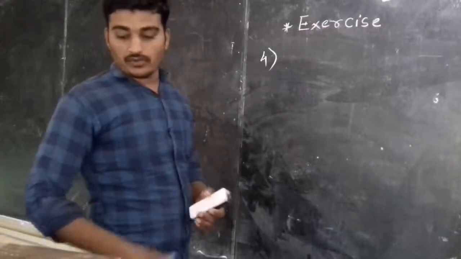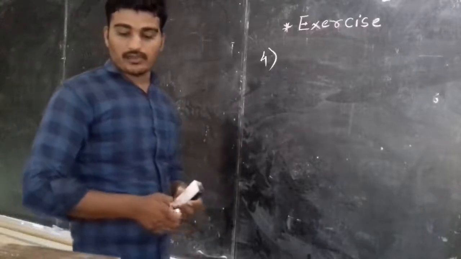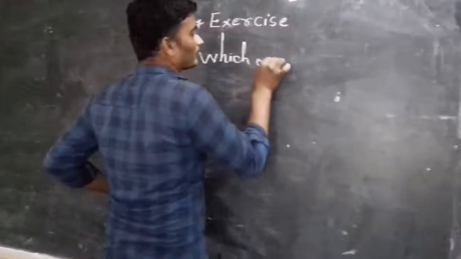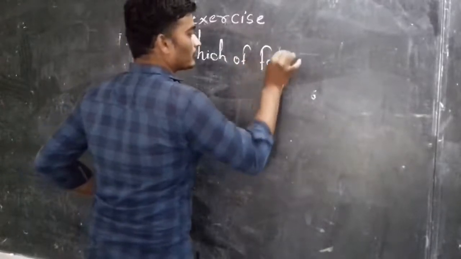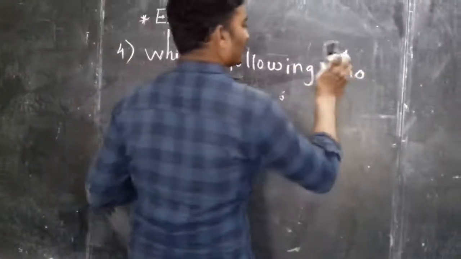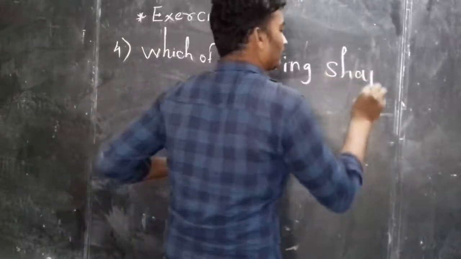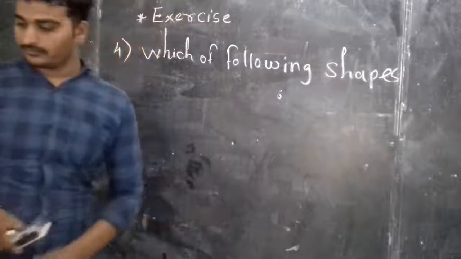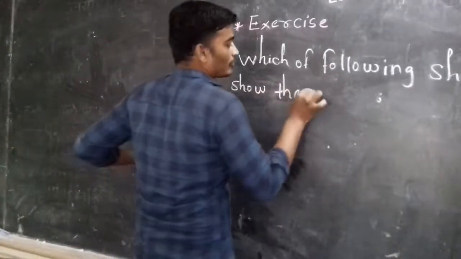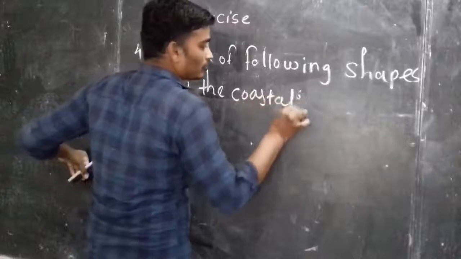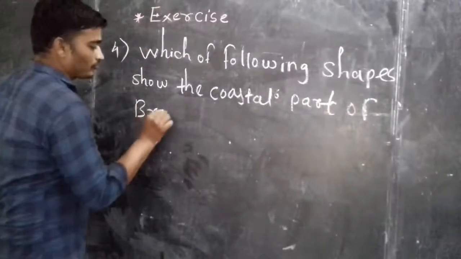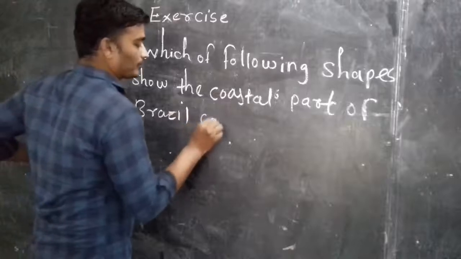So the question is, which of the following shapes show the coastal part of Brazil correctly?